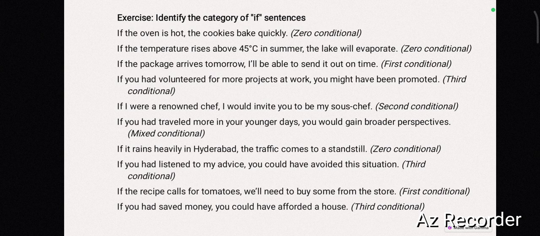But if you look at this sentence, the second part of the sentence is in future, will evaporate. So if you have the second part of the sentence in future, then it is called first conditional.